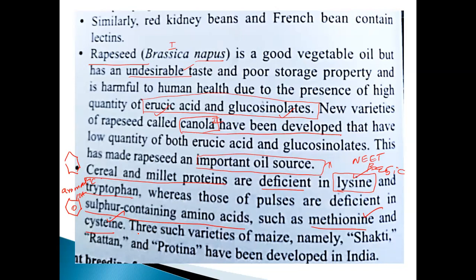And three such varieties of maize, namely Shakti, Rattan, and also Protina, have been developed in India. So that is very, very important, my dear students. Okay, go to the next one.